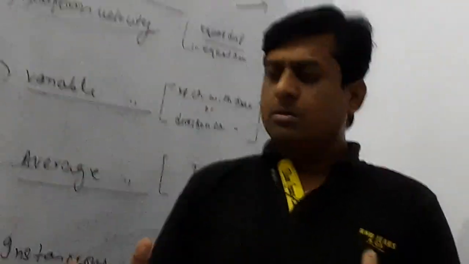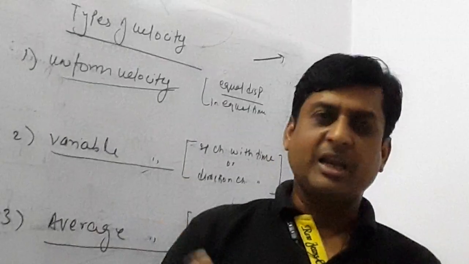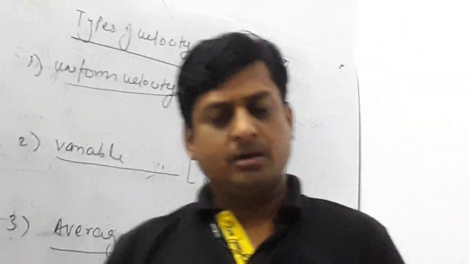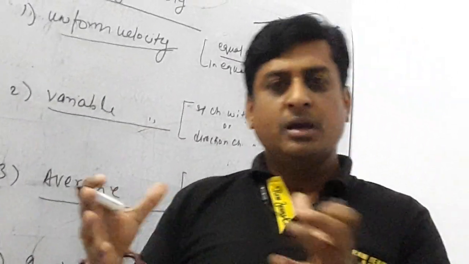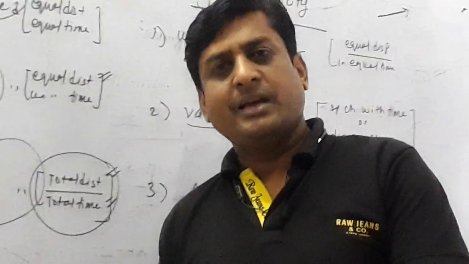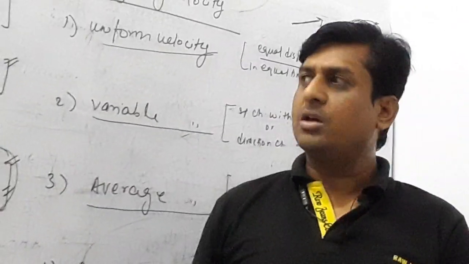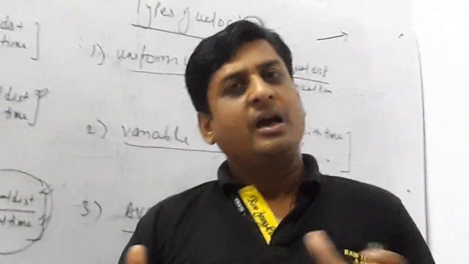So today I told you about some basic concepts of mechanics, like what is mechanics, types of mechanics, the sub branches of mechanics, as well as motion, types of motion, and elements of motion. In elements of motion, I told you about the different types of speed, different types of velocity, as well as distance, displacement, speed, velocity and acceleration.